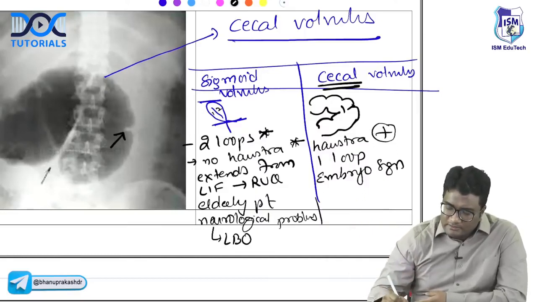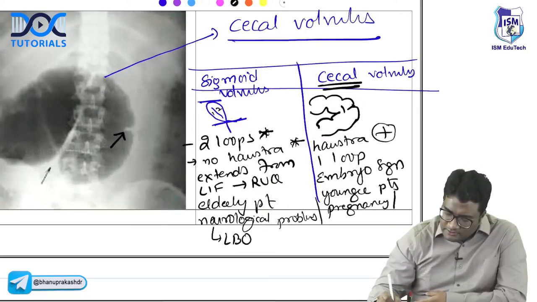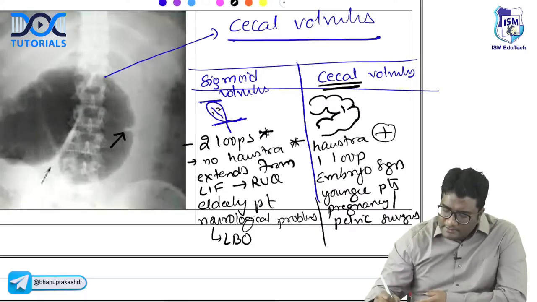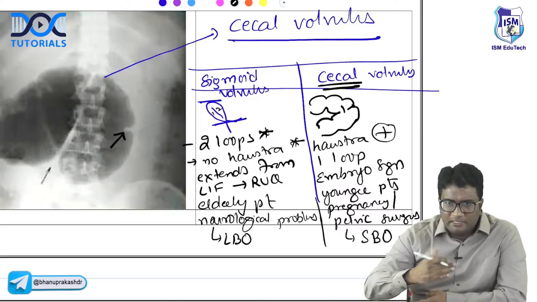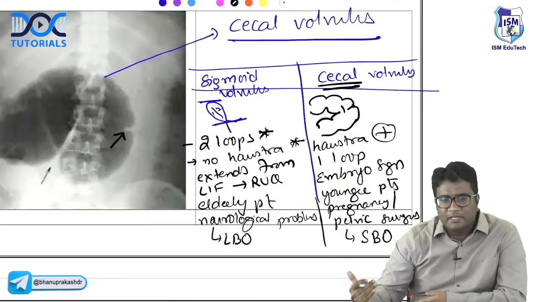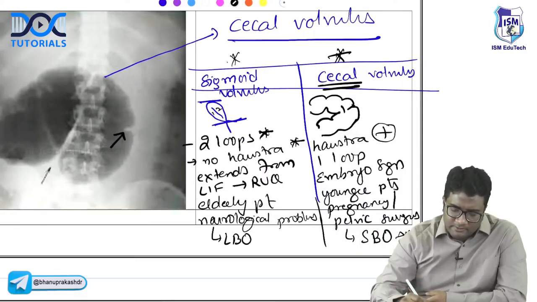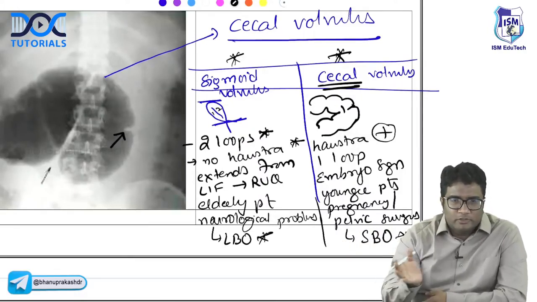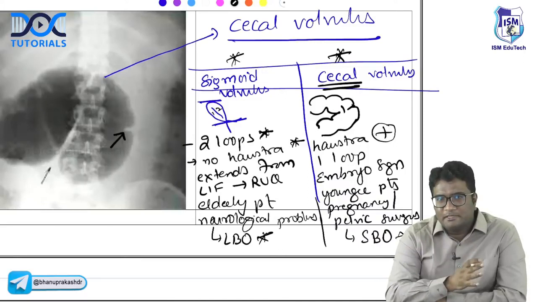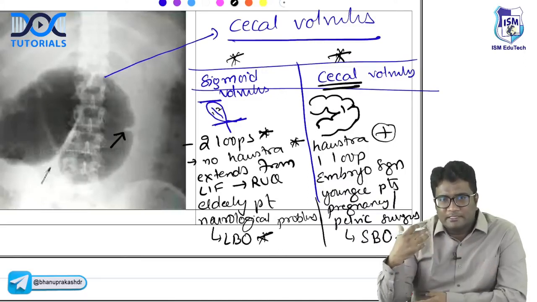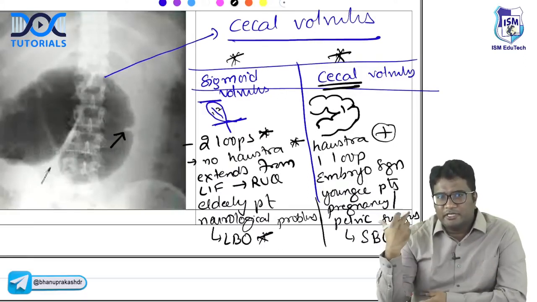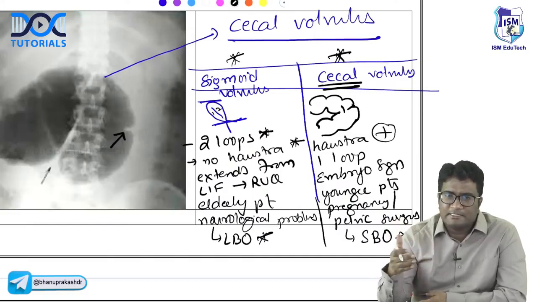Cecal volvulus, this will be generally younger patients with either pregnancy or pelvic surgeries. And these are associated with small bowel obstruction. Obviously, before cecum, you have the ileum and jejunum. So, cecal volvulus will be associated with small bowel obstruction. Sigmoid volvulus will be associated with large bowel obstruction. Usually, elderly patients with neurological symptoms are sigmoid volvulus, whereas young patients with any pelvic surgeries, pregnancies, these are cecal volvulus.